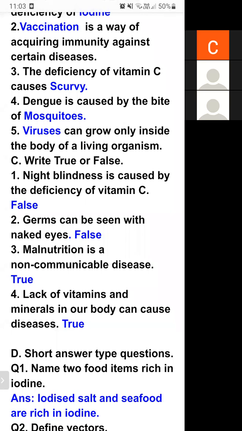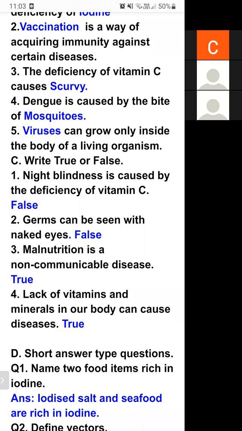But here you have to write only true or false, so it is true. But if the question is what is a deficiency disease, you can write the same answer: lack of vitamins and minerals in our body can cause disease known as deficiency disease. So students, this is true and false.